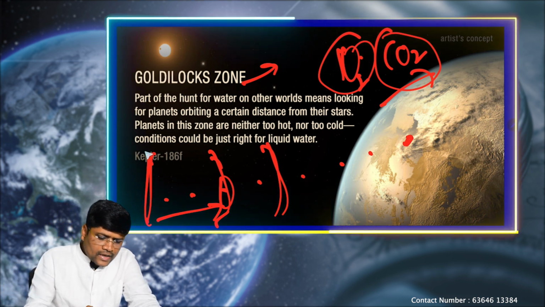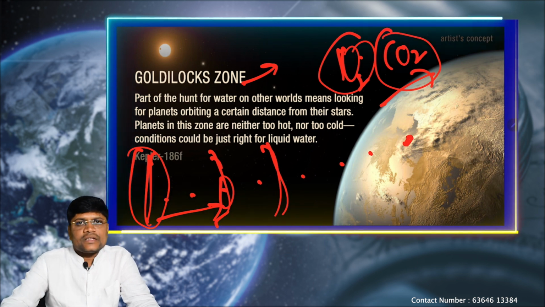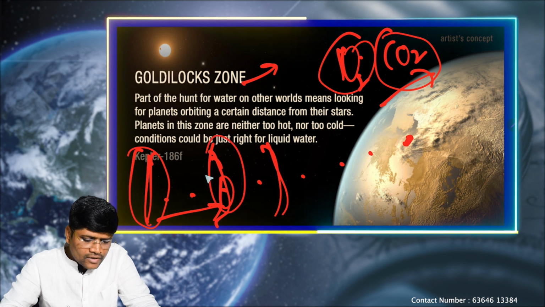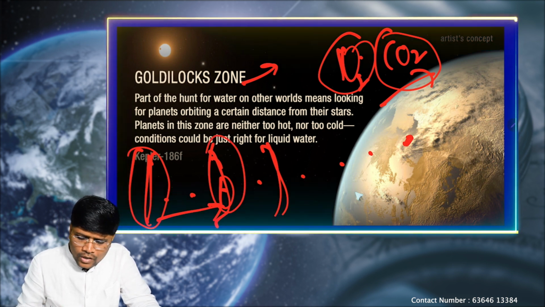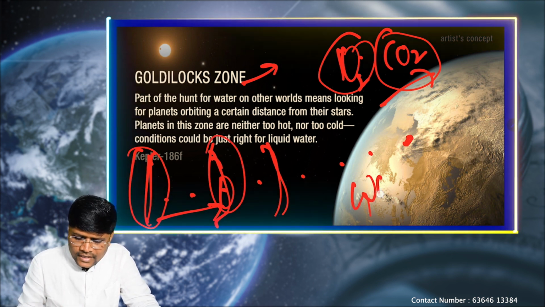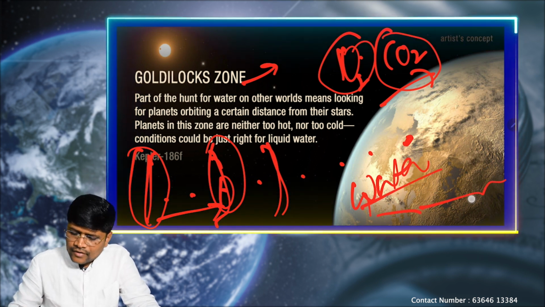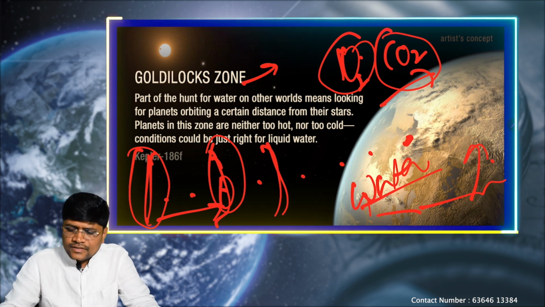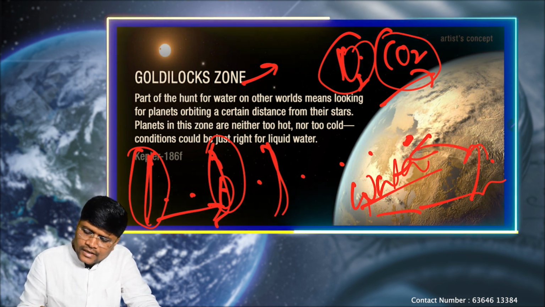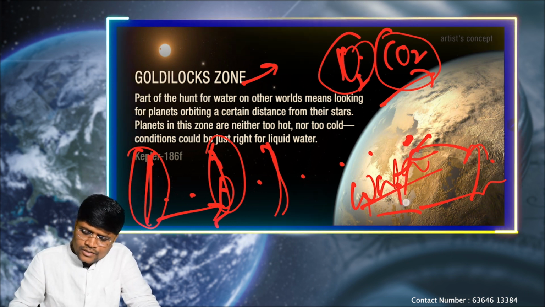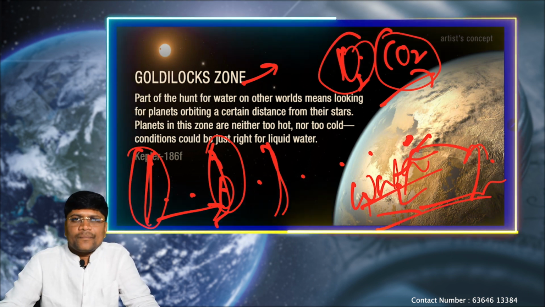That means any life supporting conditions around a star can be called a Goldilocks zone. That means it should have water, and even within the water it should support the water cycle. That means if water is in the liquid stage, after evaporation it should turn into the gaseous stage, and again after the temperature decreases it turns into condensation, cloud formation, and again it has to reach the surface in the form of precipitation.